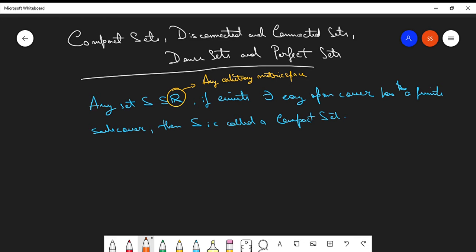According to the Heine-Borel theorem, any set S, this theorem is only for the real number system. Rudin's definition can be obeyed by any arbitrary metric space, but the Heine-Borel theorem is only for the real number system. So, any set S belonging to R, if closed and bounded, is compact. Got it?